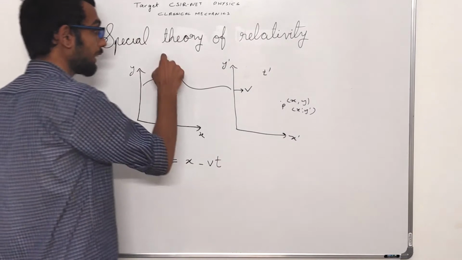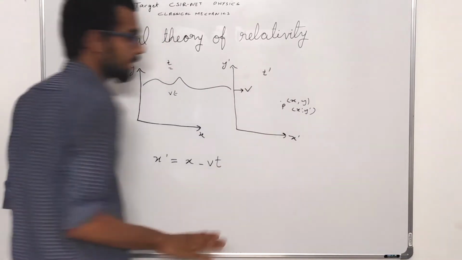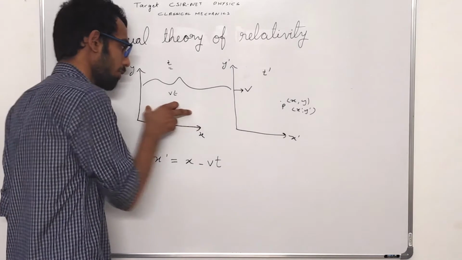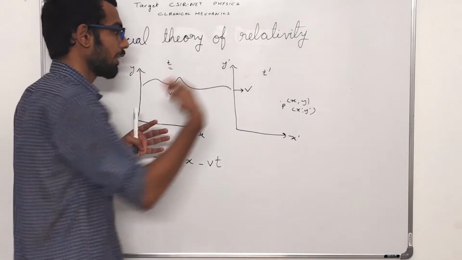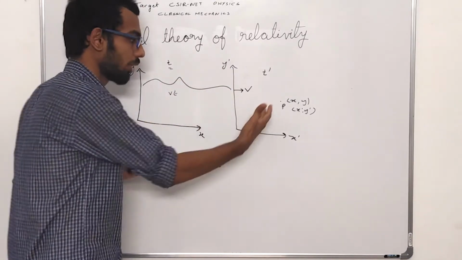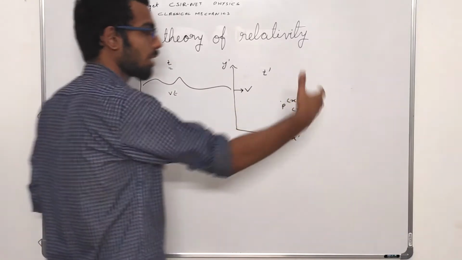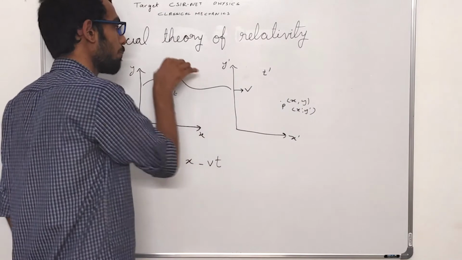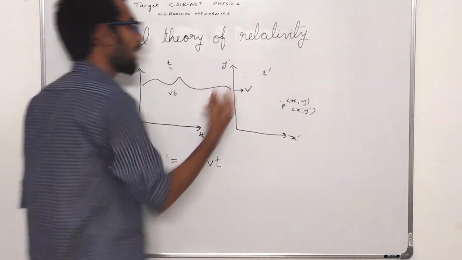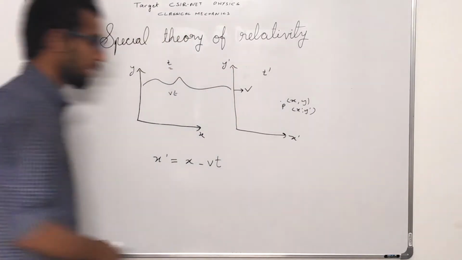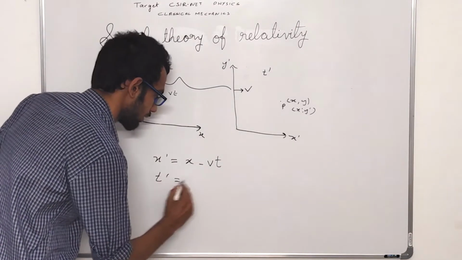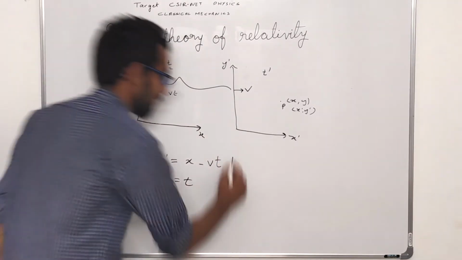So take note that the time is being counted as the same. In Newtonian mechanics, when this coordinate axis has reached some particular distance, the time t that has passed in this coordinate axis and the time t dash that has passed in this coordinate axis are both considered equal. So t dash equals t. This is Galilean transformations.